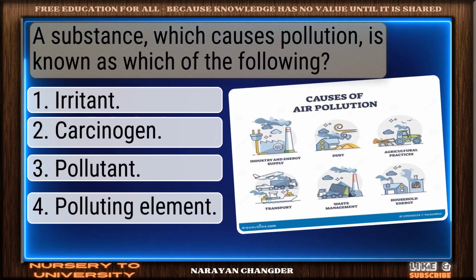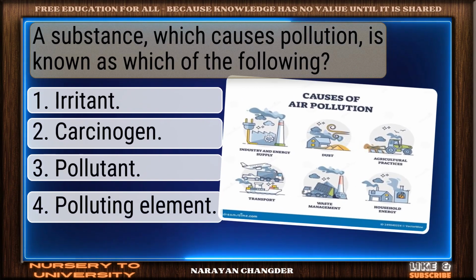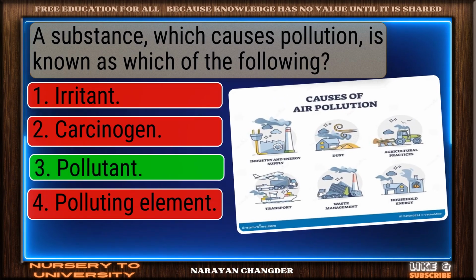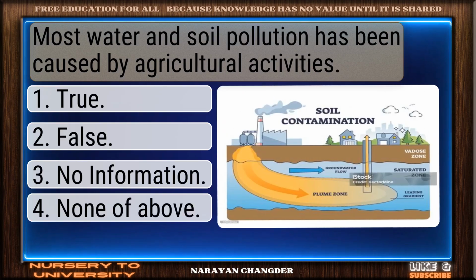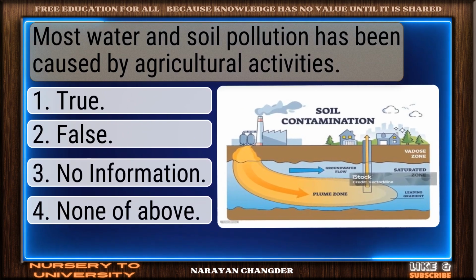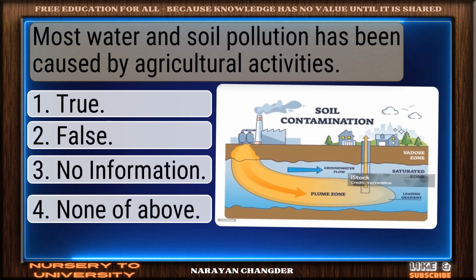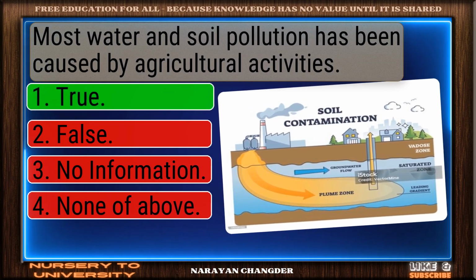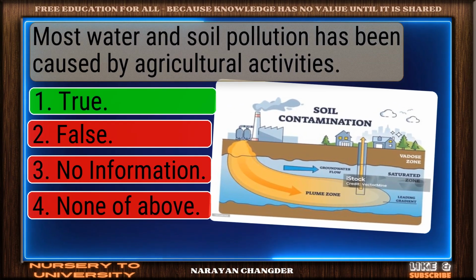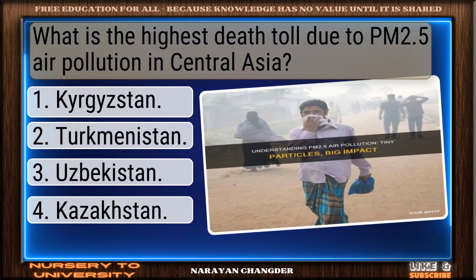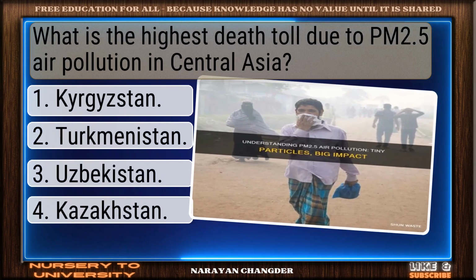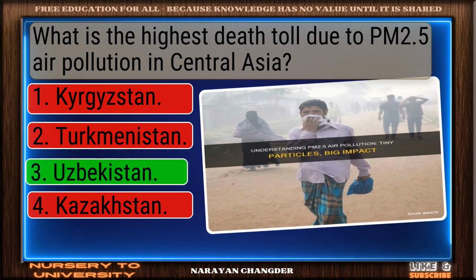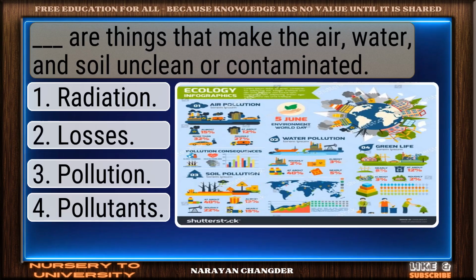A substance which causes pollution is known as which of the following? Right again. Pollutant is a valid answer. Most water and soil pollution has been caused by agricultural activities. Solid response. True is a valid choice. What is the highest death toll due to PM2.5 air pollution in Central Asia? On track. Uzbekistan is the correct answer.